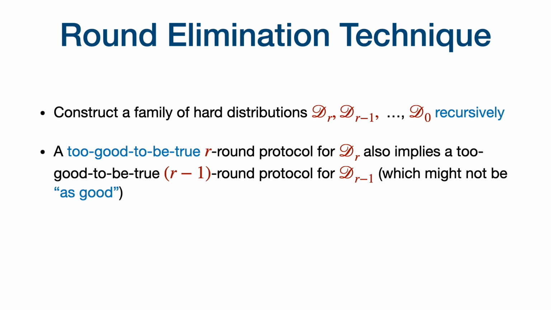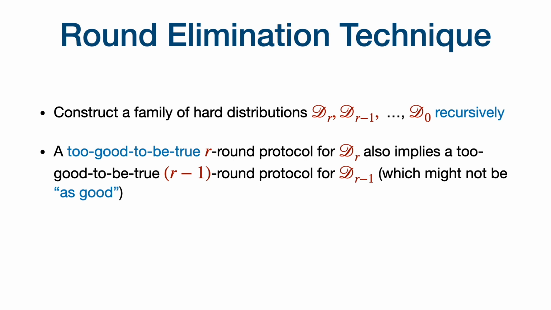So let's say that this is not true, that there is a protocol which gets graphs from distribution D_r and solves them with low communication over the edges. Then we would use this protocol to get another protocol which uses r-1 rounds instead and solves hard instances from distribution D_{r-1}.